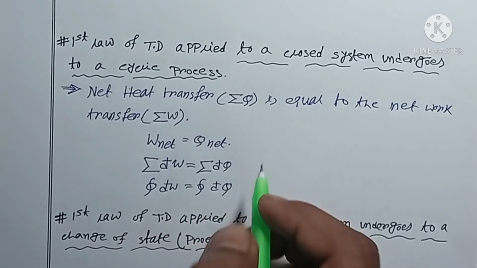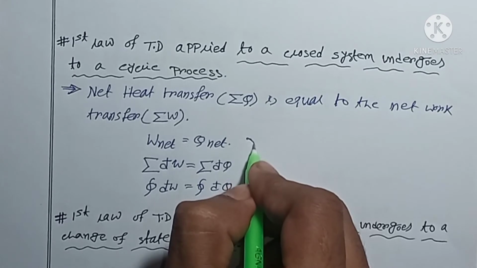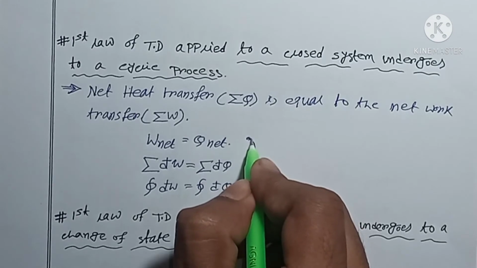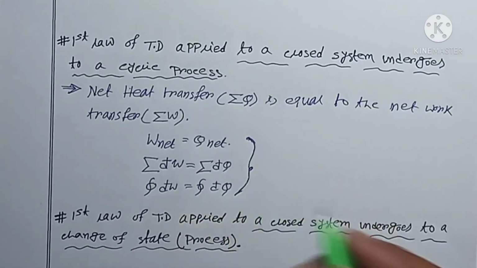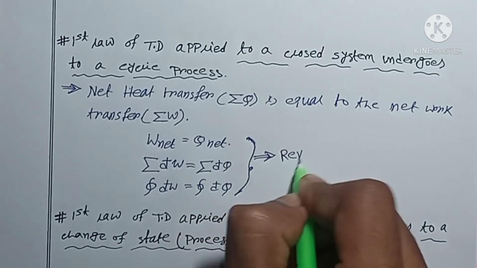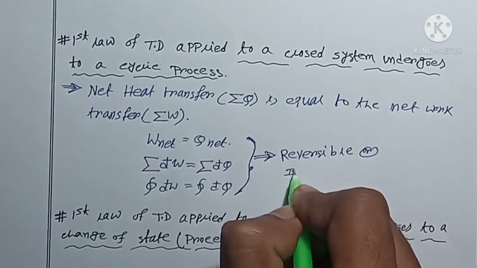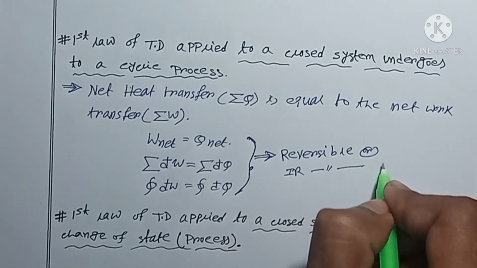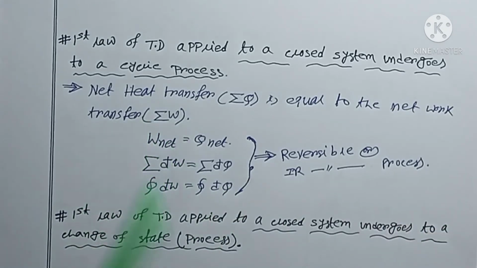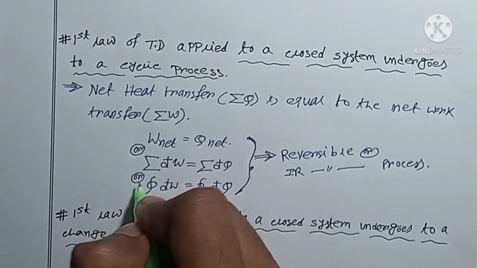One thing is really important: whatever equation you write, these three forms you can use for any process, for a reversible as well as an irreversible process. There is no restriction that you can use those equations only for a reversible process.